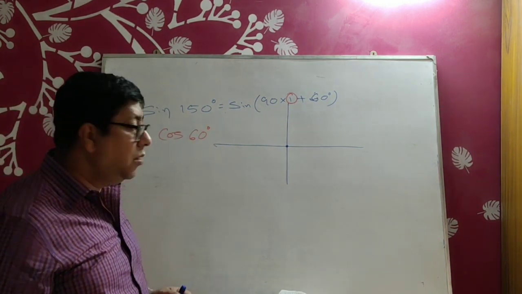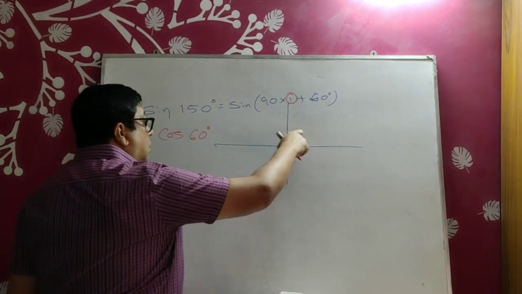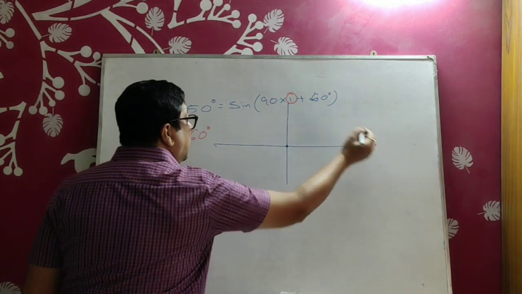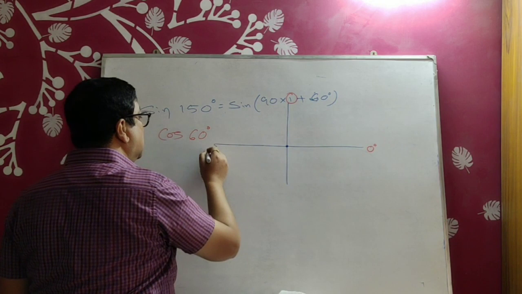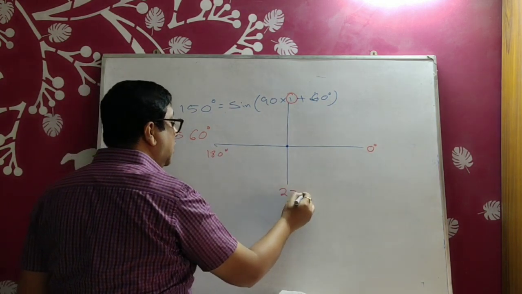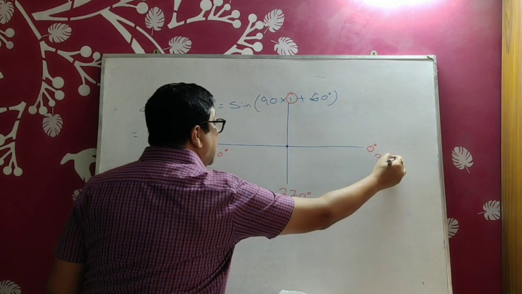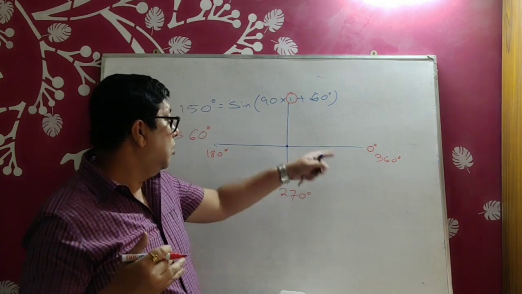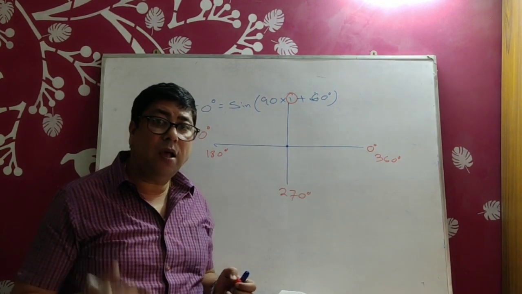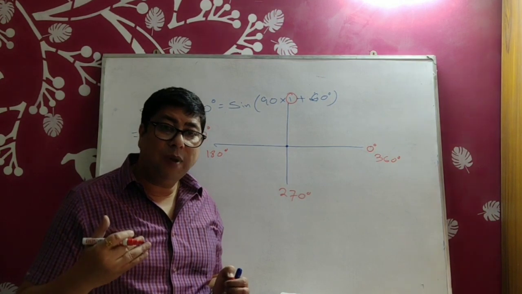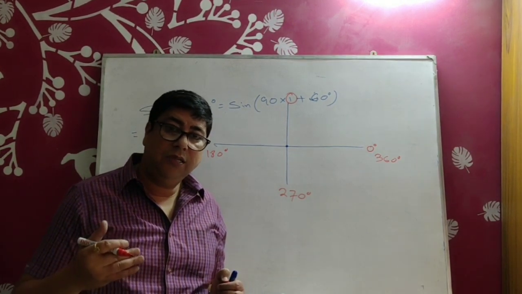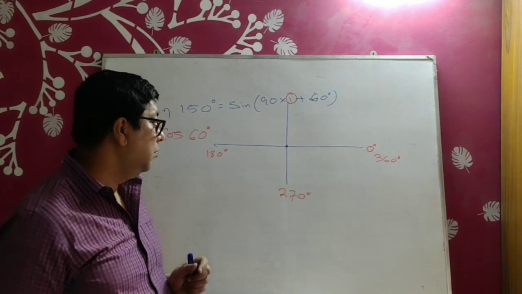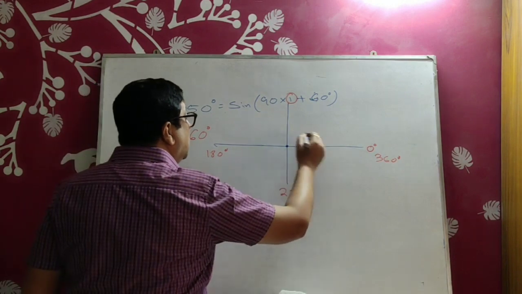Oh sorry, one thing I forgot to tell you. In these 4 quadrants, this is 0 degree, this is 90 degree, this is 180 degree, this is 270 degree, this is 360 degree. Everything has its proof. Again I am telling, whatever I am showing you, everything has its proof. I have to show you by video class. I'll prove it in our live class. First, you know what is going on. Between 0 to 90, it is the first quadrant.